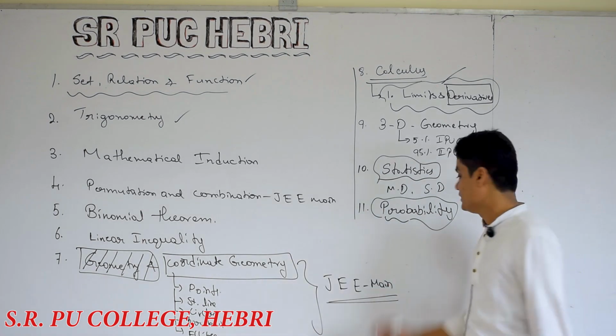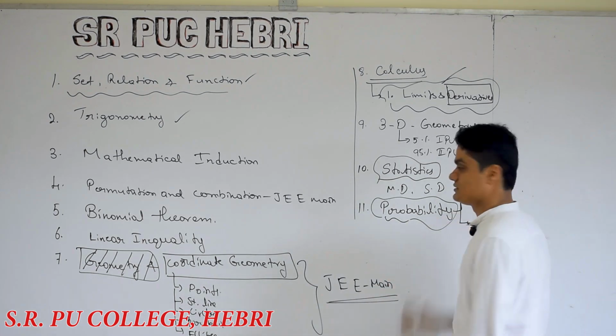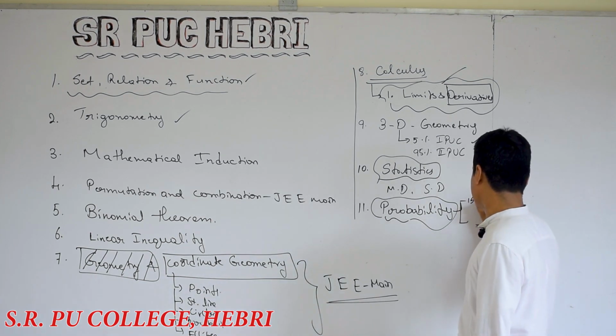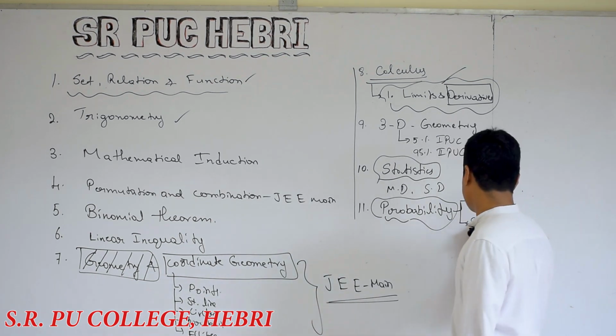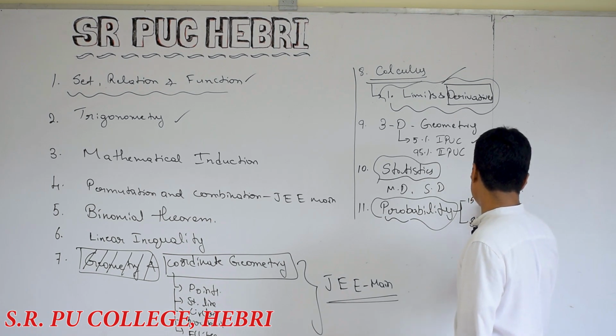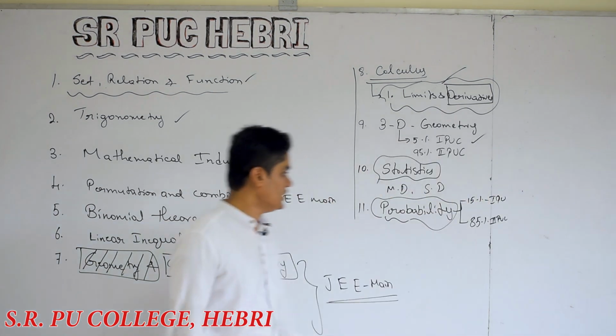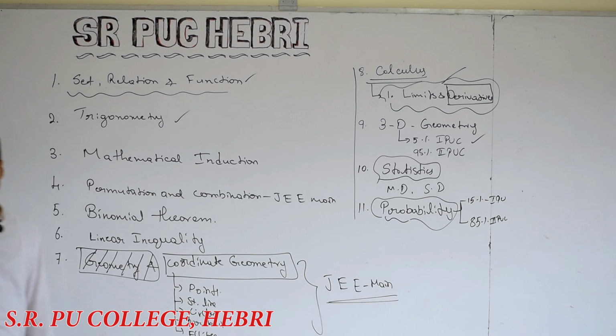Again, this chapter is divided into 2 years. One for the first PUC, another for the second PUC. Around 15% you are going to learn in first PUC. The remaining 85% you are going to learn in second PUC. Remember that. If you leave this topic in this year, second PUC is difficult for you. So these are the different chapters you are going to learn in 11th standard.